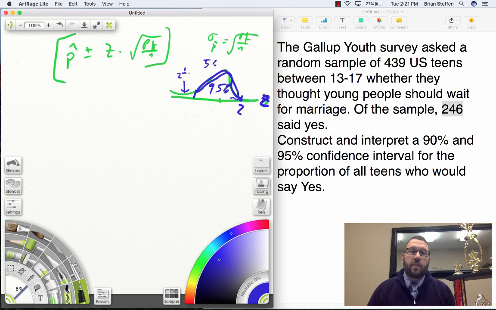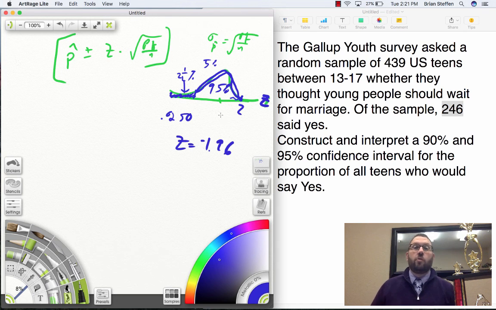Over here, I've got 2.5%. If I look to the Z table for the tail area, and I look for 2.5%, 0.0250, I will find that the Z of negative 1.96 is the Z-score for 0.025. This is the Z that goes in here.